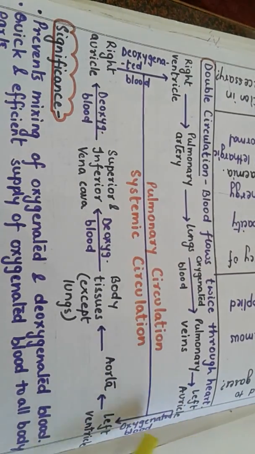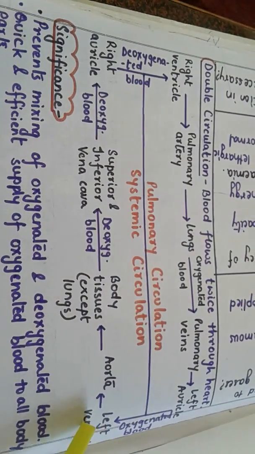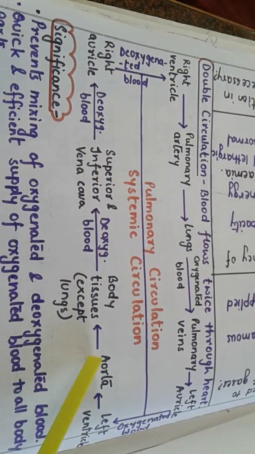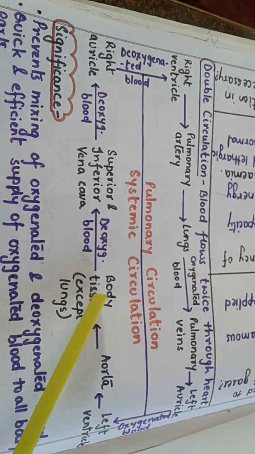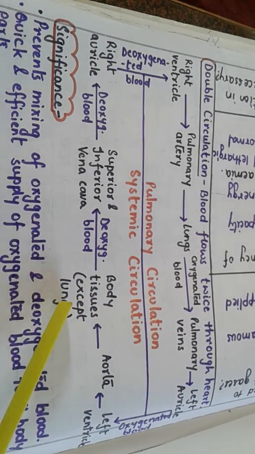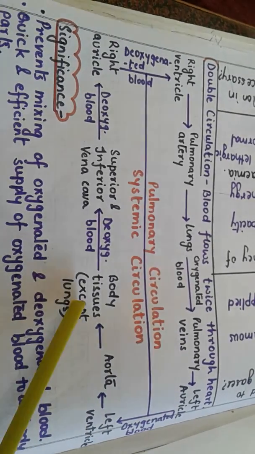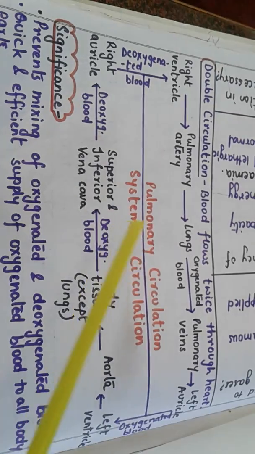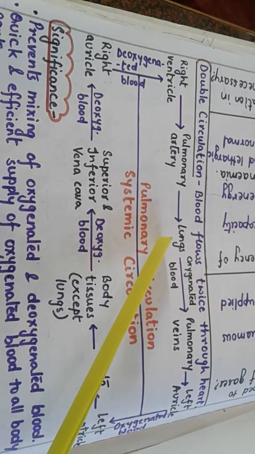From here the oxygenated blood will come to the left ventricle, and from here, through the aorta, it will reach each and every tissue, each and every cell except the lungs. So this is known as systemic circulation, and these two combined comprise double circulation.